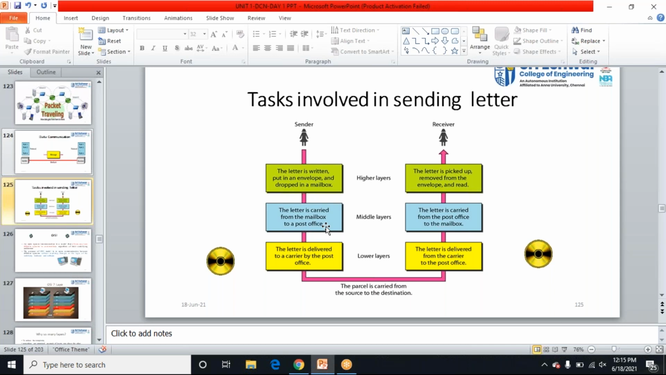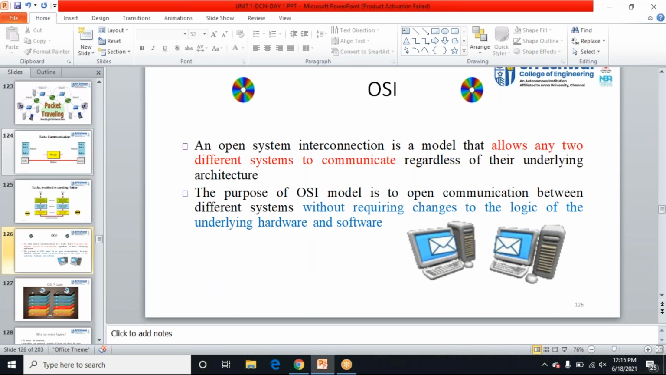Okay, so in a similar way, we are going to use the layers here. Just I'm going to use different layers, we call them OSI layers, for sending my packets or data to a destination system. See, what is the full form for OSI? Open System Interconnect or Interconnection. OSI stands for Open System Interconnection.